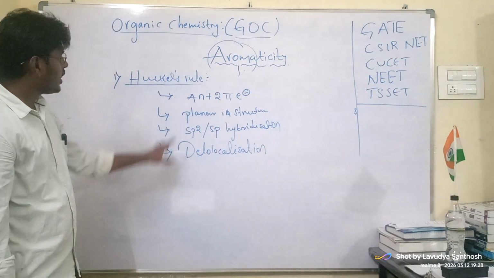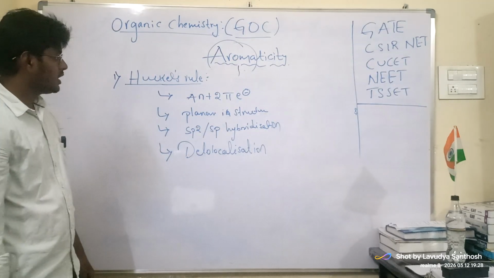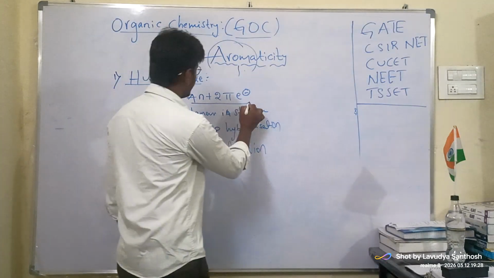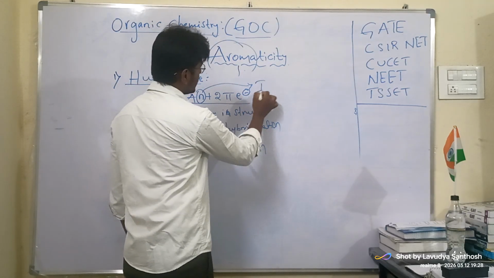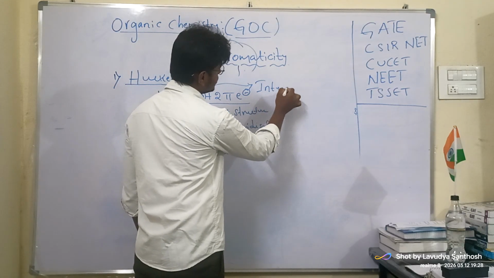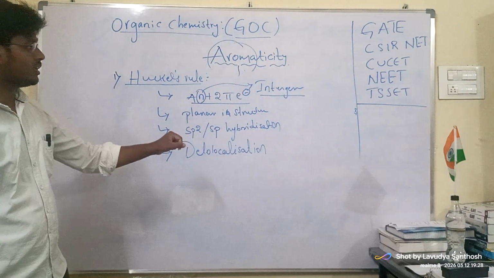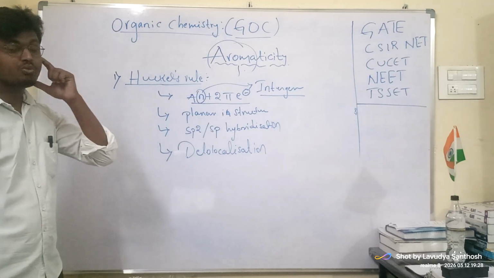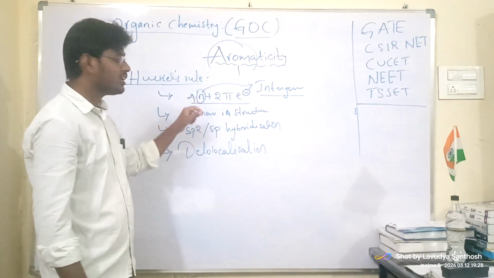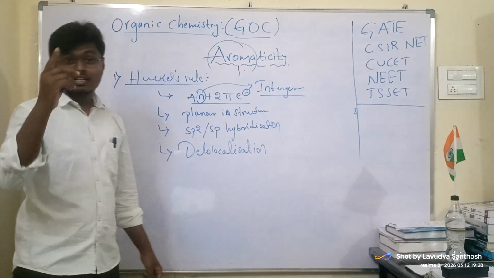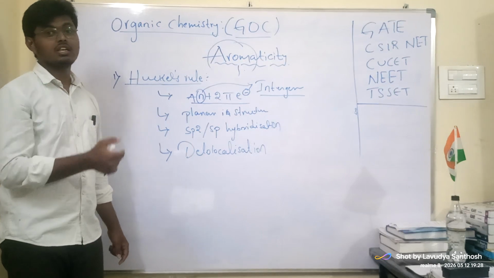These are the characters we will discuss deeply. In 4n, n is nothing but an integer. But most students in the examination simply forget that; they think n is the number of cyclic structures.